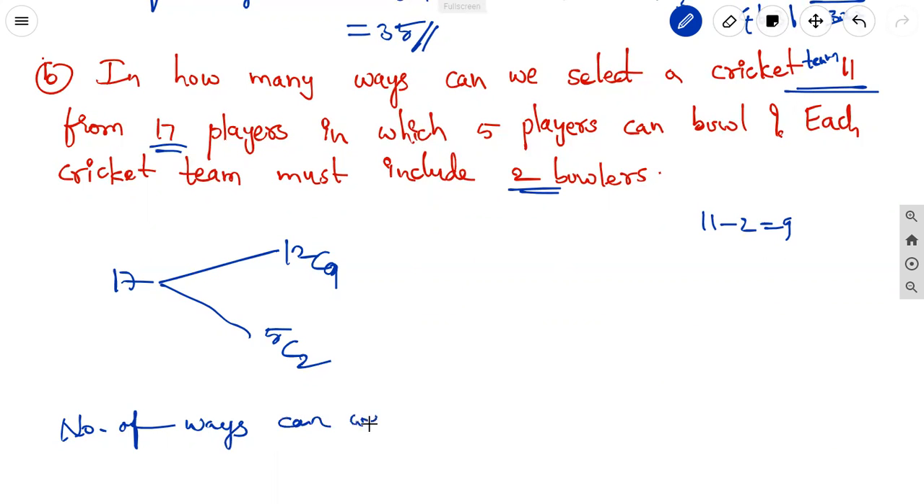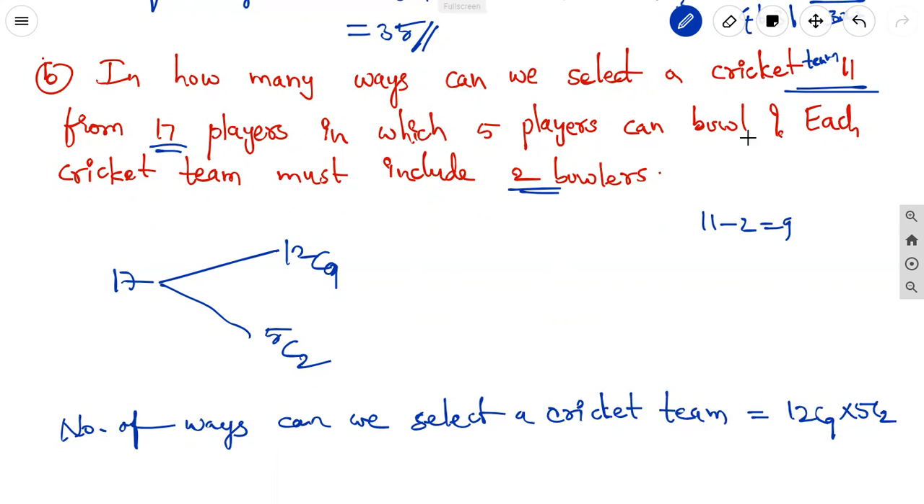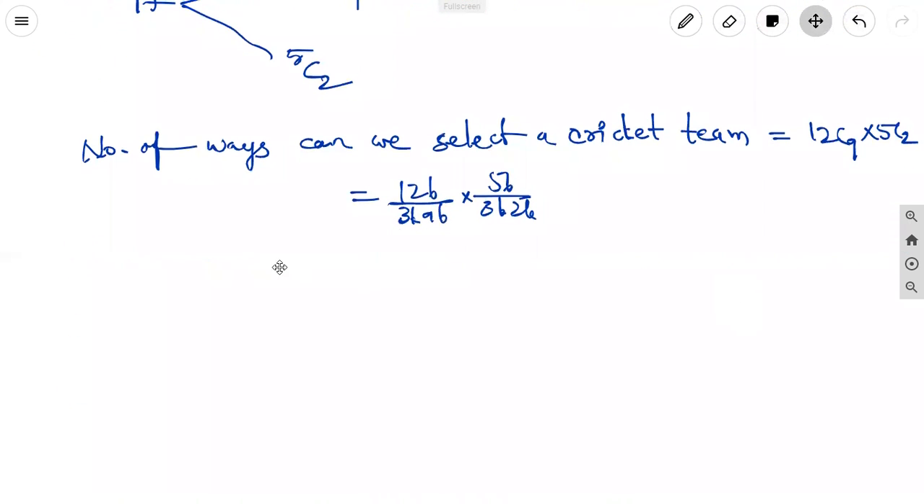Therefore, the number of ways we can select a cricket team is equal to 12C9 into 5C2. That is equal to 12 factorial by 3 factorial into 9 factorial, into 5 factorial by 3 factorial into 2 factorial. Why? Because 5 minus 2 is 3 factorial.